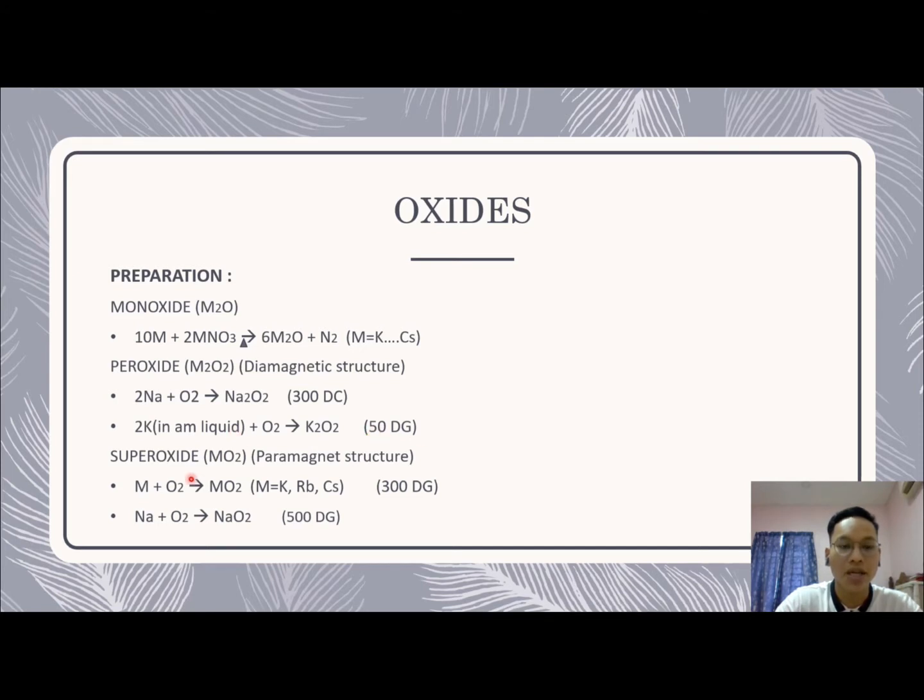The last one is superoxide, MO2, which has a paramagnetic structure. We have two ways. The first one is a metal reacting with oxygen to produce superoxide, where the metals we use are potassium, rubidium and cesium, and the temperature is 300 degrees Celsius. And the last way is using sodium reacting with oxygen to produce superoxide, but the temperature is 500 degrees Celsius.